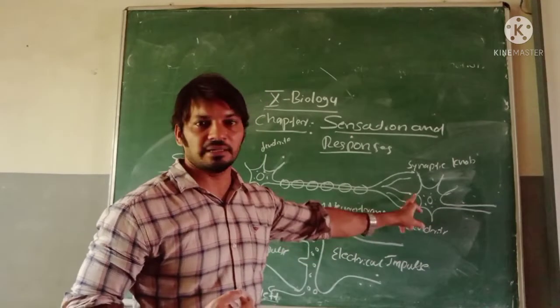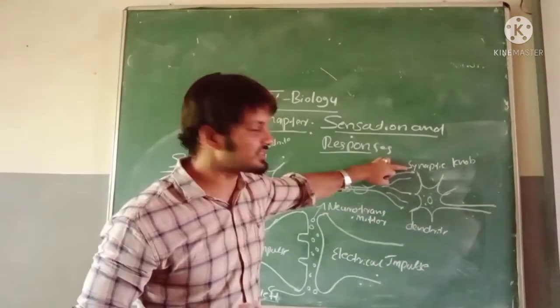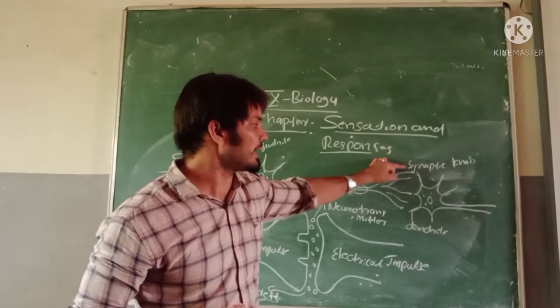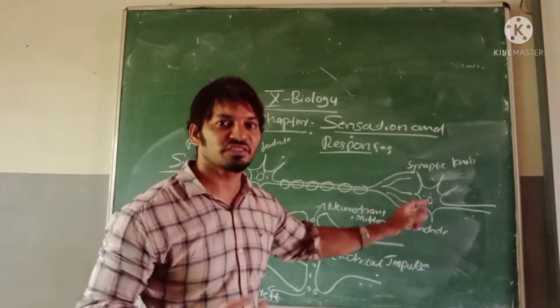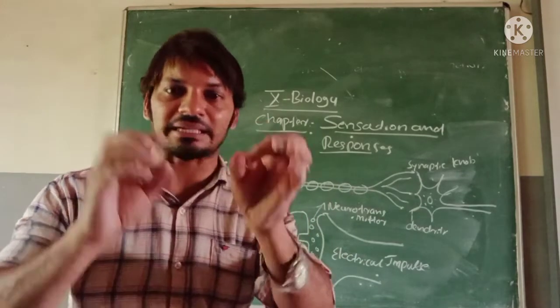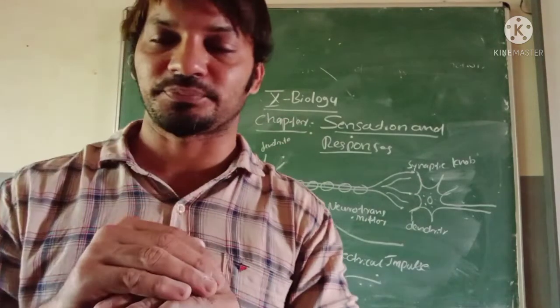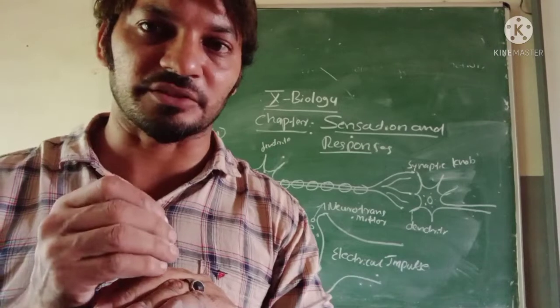Anyway, look at this one here. This is the synaptic knob, right? And the adjacent neuron's dendrite here, right? This is the junction and gap. That gap is known as the synapse. Now, understood? What does synapse mean?